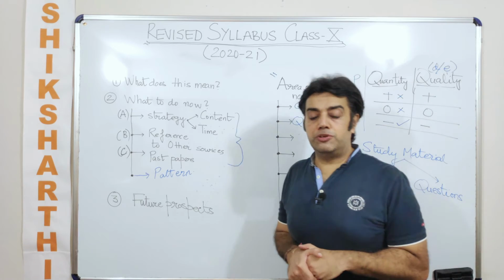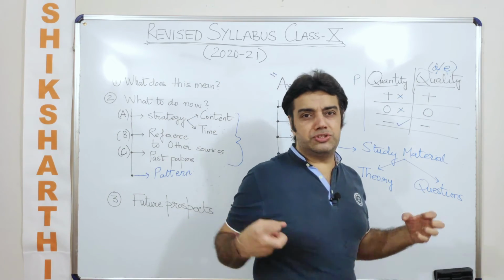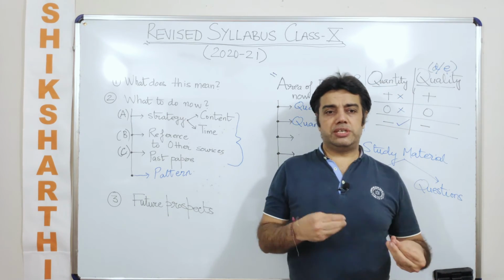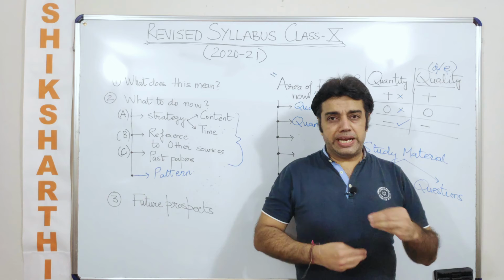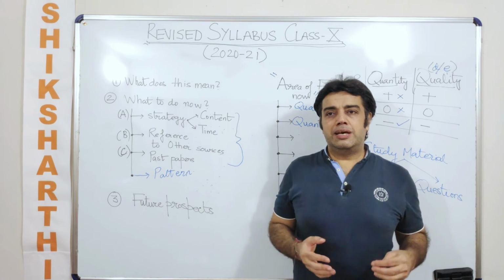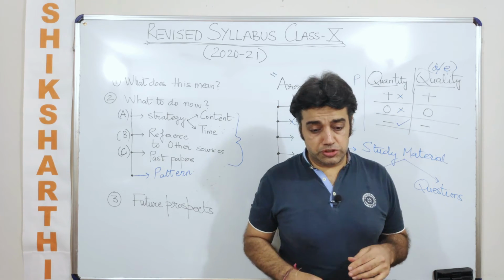Construction of a triangle similar to a given triangle. So I know as a student, if somebody asks me to construct more and more, wherein I have to use those tools to construct a triangle, whether it is a protractor or a compass or whatsoever, I know that it becomes quite gruesome. So I see this as a healthy change.